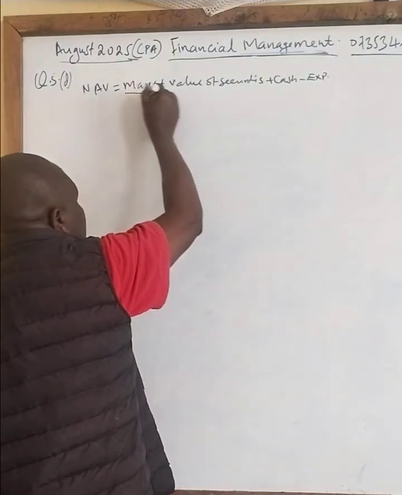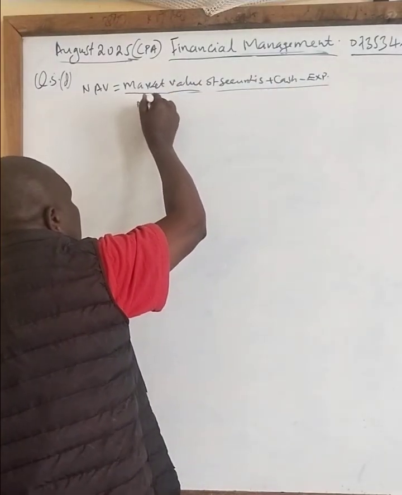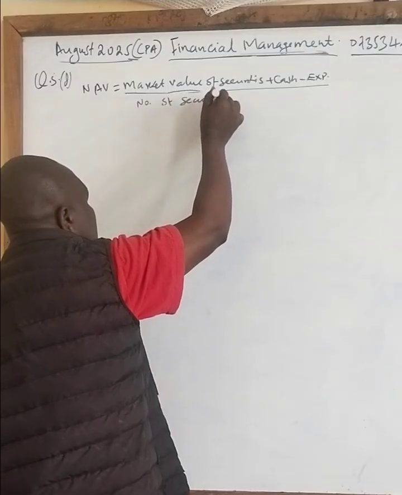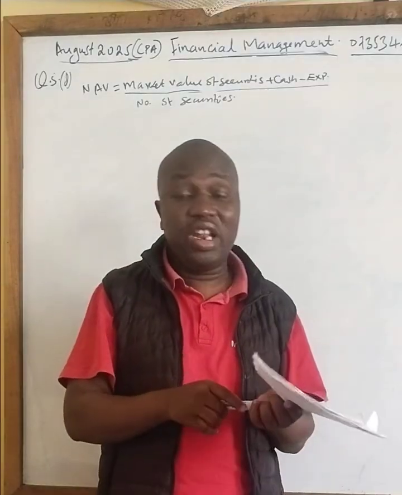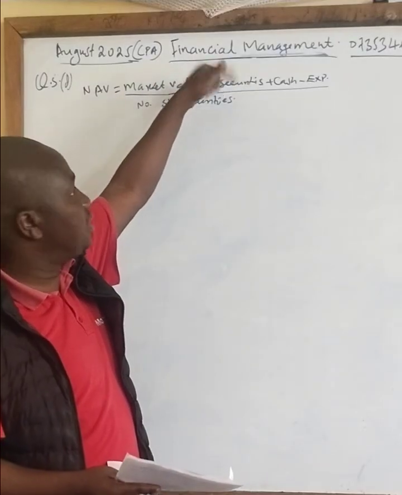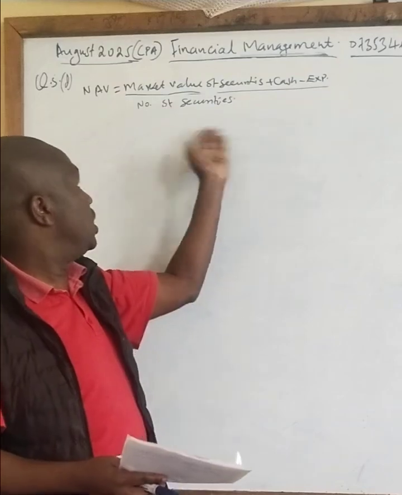You divide everything here by the number of securities. Remember, when you talk about securities, you are just talking about any assets that are available for sale. Therefore, we need to get the value of those assets plus any cash that is available minus expenses. You get this answer.